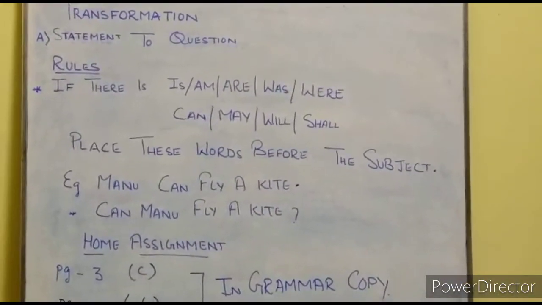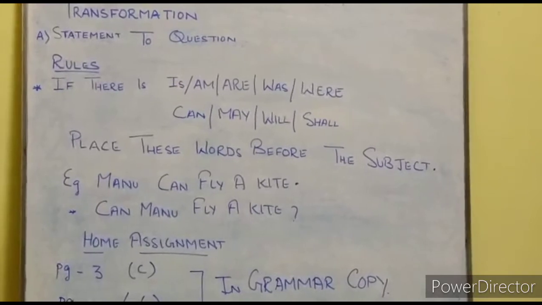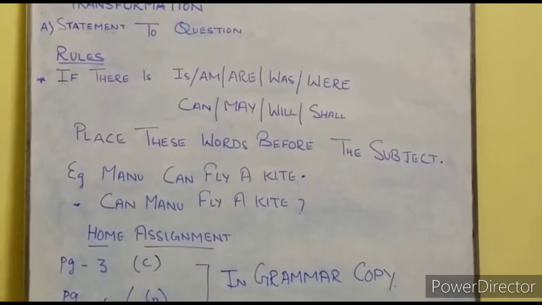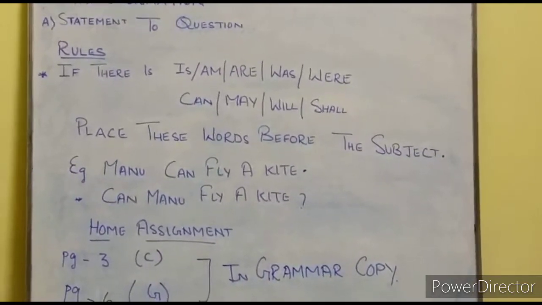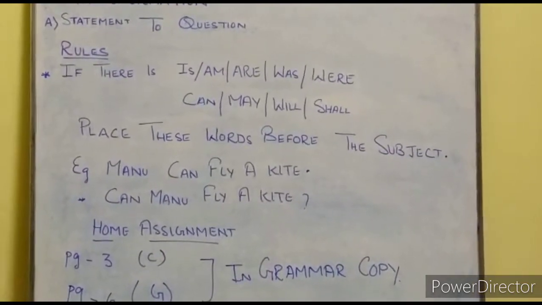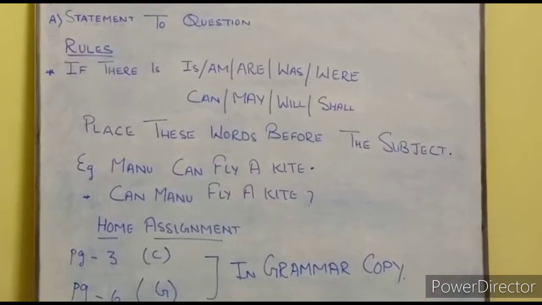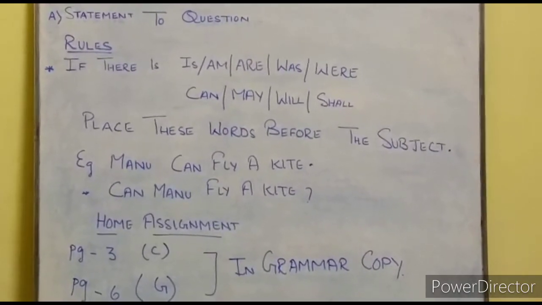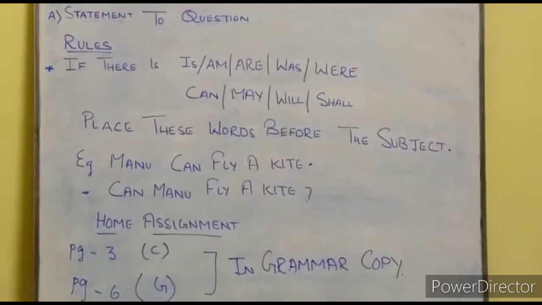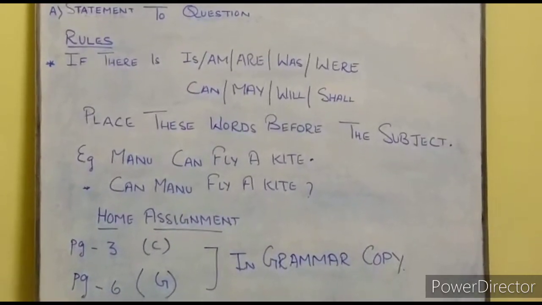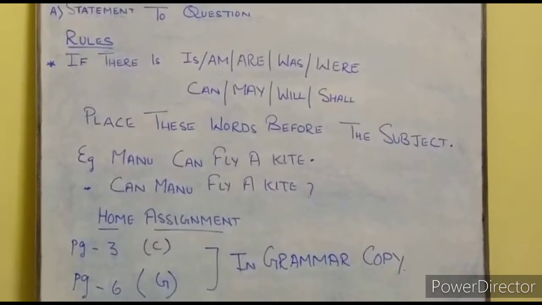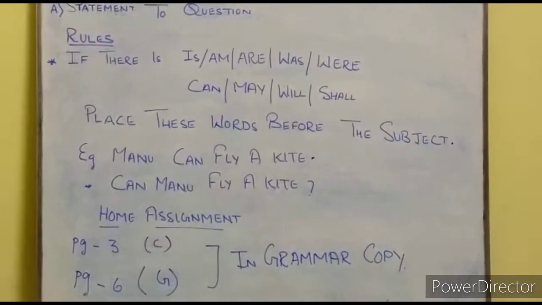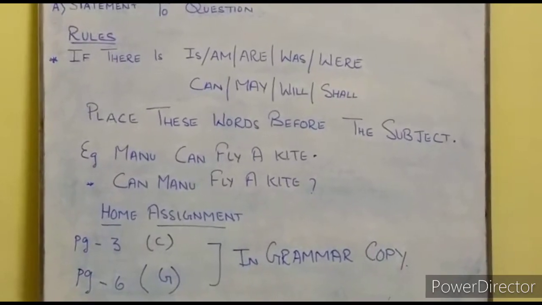Now the third rule. If there is am, are, was, were, can, may, will, shall in the sentences, what we have to do? Place these words before the subject. Example, Manu can fly a kite. Answer, can Manu fly a kite?